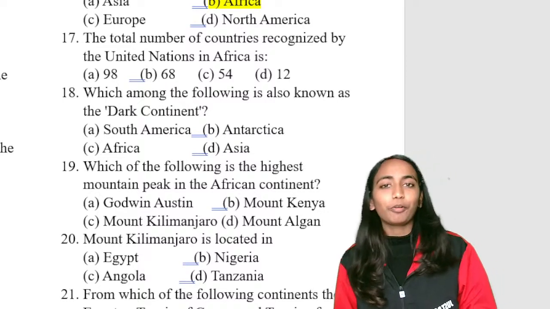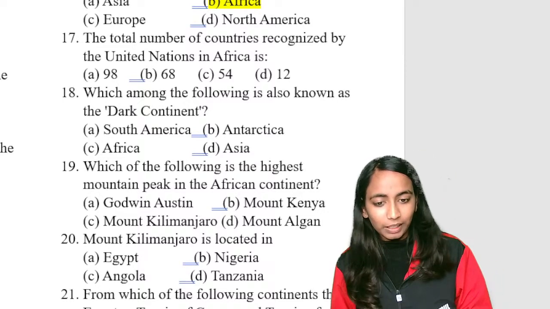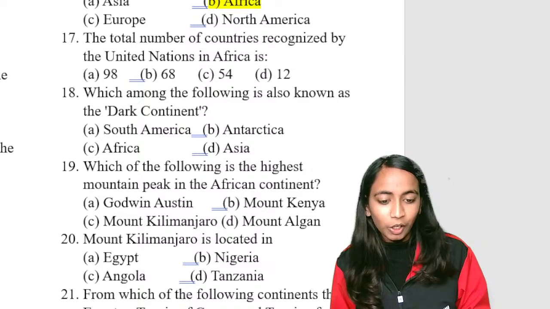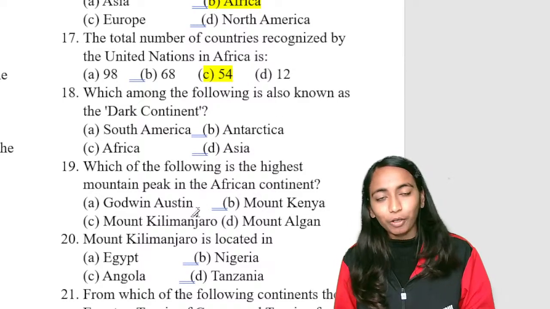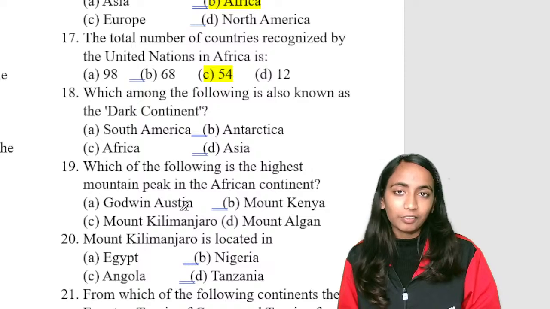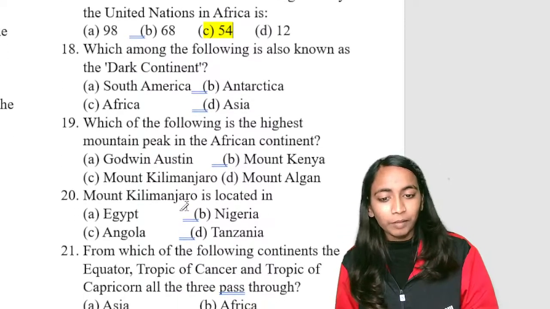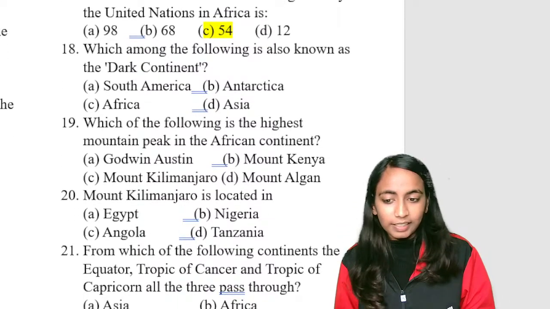Good. The total number of countries that are there in Africa, how many countries are there? So you have to keep in mind, total 54 countries are there in Africa. That is highest for any of the continent. So सबसे ज़्यादा countries किस continent में है? It is in Africa.